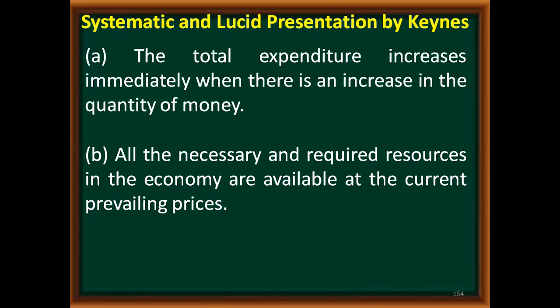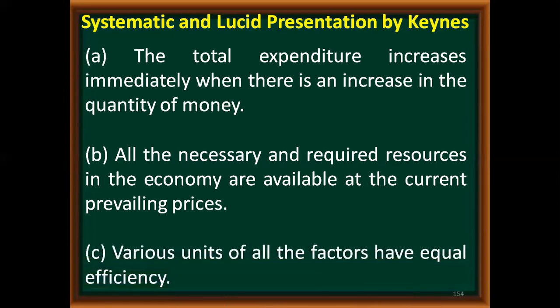That means when expenditure increases, there is a demand for commodities, and the resources are available at the current price, so that production of goods can be easily done.